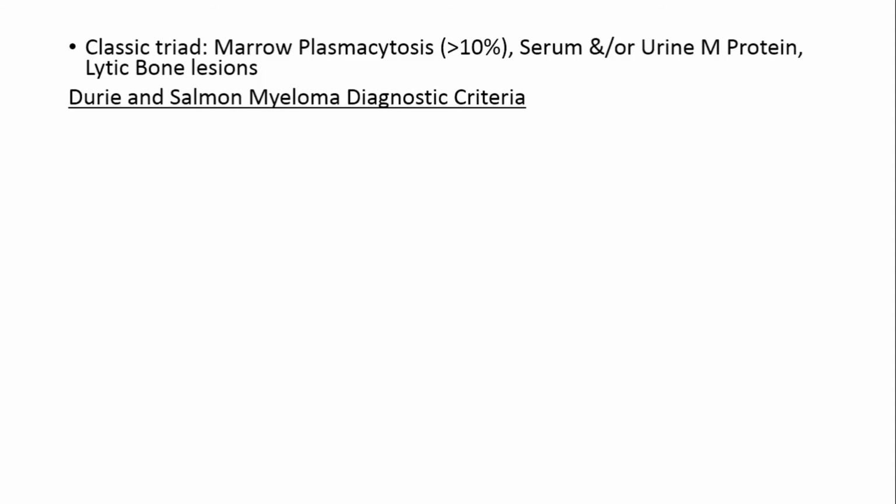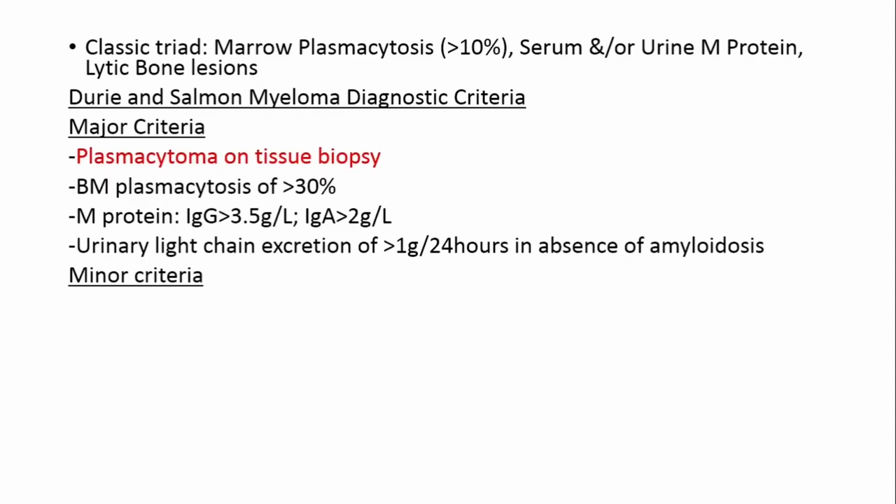Now, how do you diagnose this disease? Whenever there is a classic triad of marrow plasmacytosis of greater than 10%, serum and/or urinary M protein, and lytic bone lesions, the provisional diagnosis should be multiple myeloma in elderly patients. To diagnose, we have the Durie-Salmon myeloma diagnostic criteria, which involve major criteria and minor criteria. Major criteria are plasmacytoma on tissue biopsy, bone marrow plasmacytosis of greater than 30%, M protein of predominantly IgG type, and urinary light chain excretion of greater than 1 gram in a day in the absence of amyloidosis.